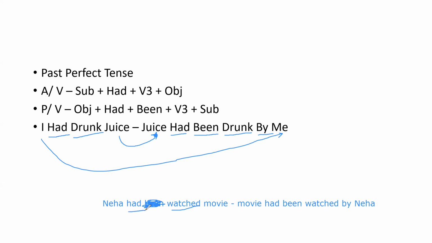So it is a past helping verb, and we consider the given sentence as past perfect tense. So we convert subject into object and object into subject, then the suitable helping verb and then been. Why? Because it is perfect tense. Then we write V3 and then the conjunction by.